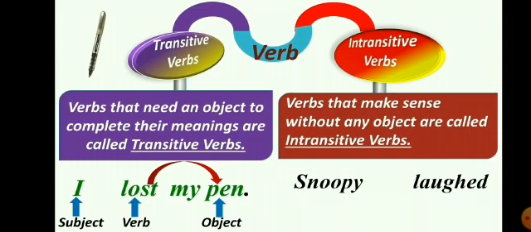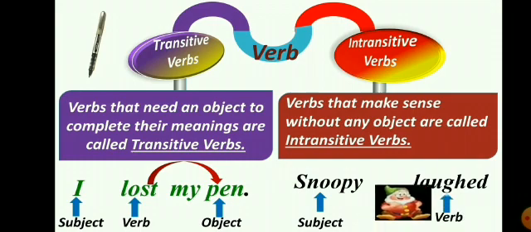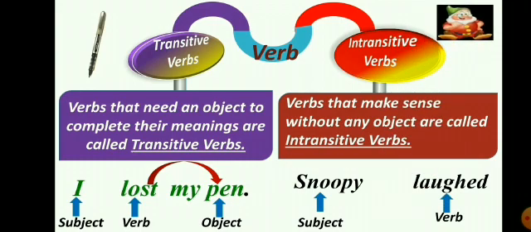For example, Snoopy laughed. Here Snoopy is the subject and laughed is the verb. This sentence has complete sense. Snoopy laughed, we don't require any object. If I ask what or whom after it, we are not getting any answer.